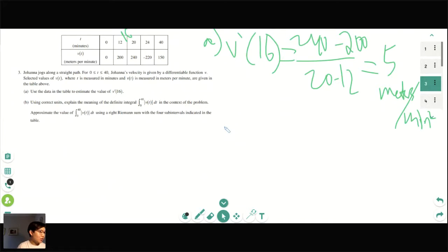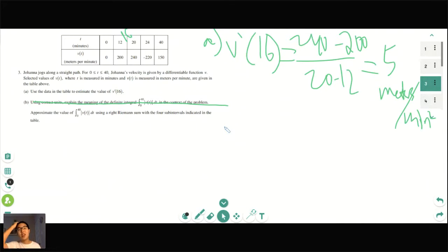So I think there are two ways that you can tackle Part B. And what I'm actually going to do is cross out this first part because you don't need to explain the meaning of definite integrals in terms of acceleration unless you're in BC. But once again, I haven't seen an acceleration question on BC in a while. Why are the units meters per minute squared? Because the derivative of V, the derivative of meters per minute, is acceleration, which is meters per minute per minute. Yeah, meters per minute squared.